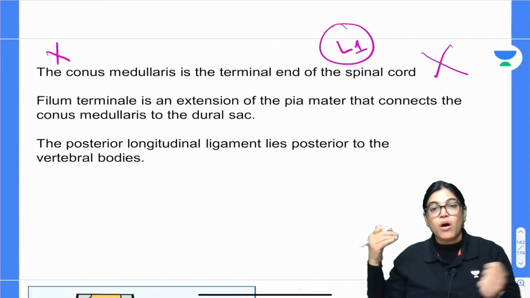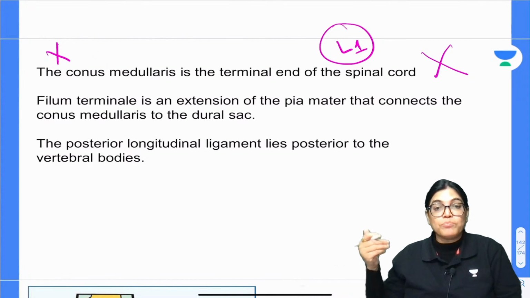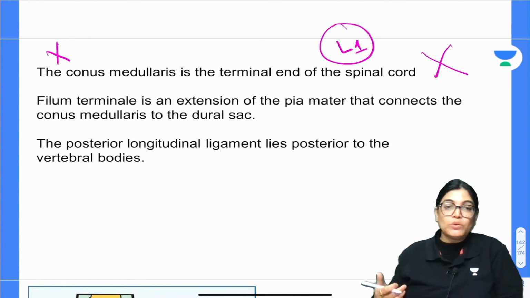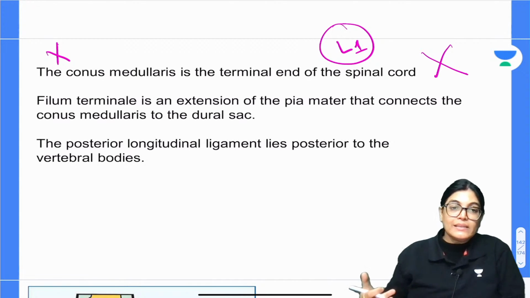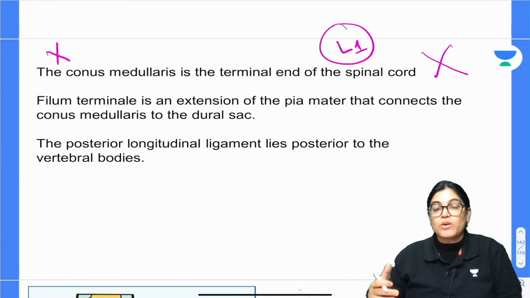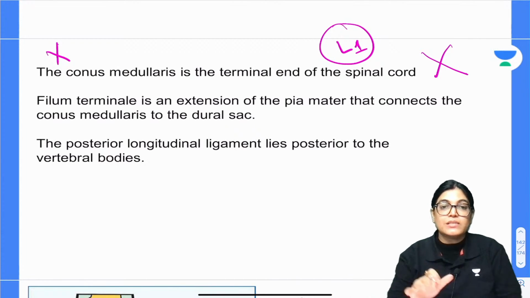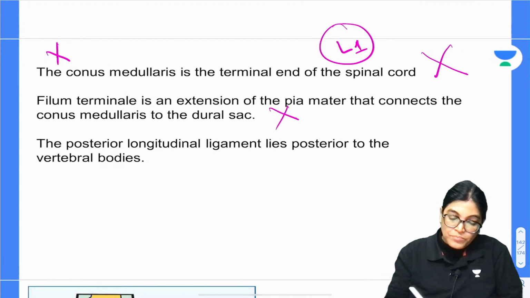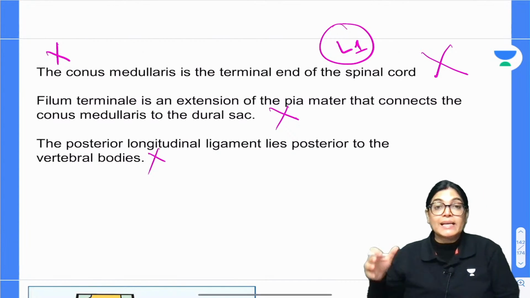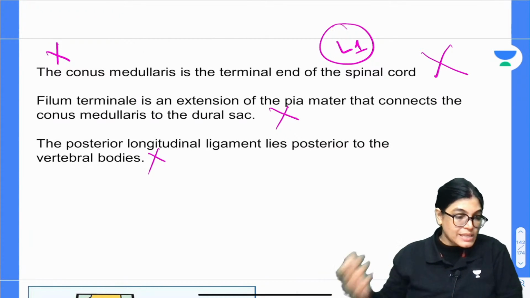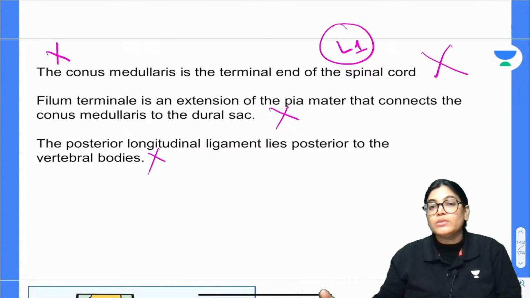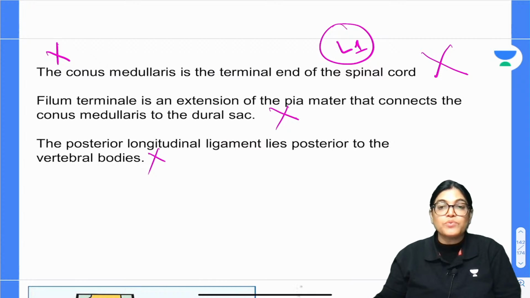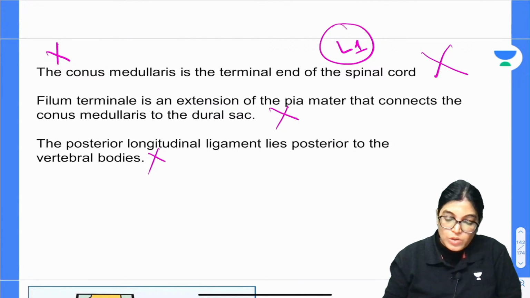Filum terminale is also a modification of pia mater, but it is lying lower and extending further down. It is approximately 20 centimeters and extends in the dural sac, so it is not the right answer. Posterior longitudinal ligament is lying in relation to the posterior aspect of the vertebral body. So this also cannot give us the location of the nerve rootlets of the spinal nerve. So this is also a wrong option.